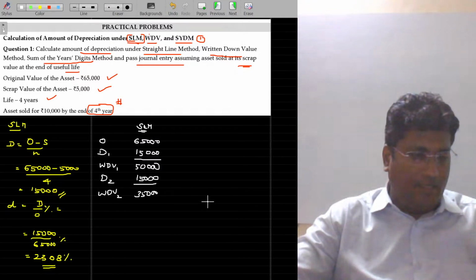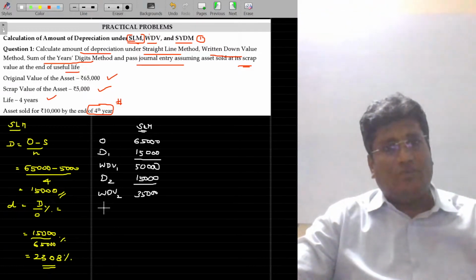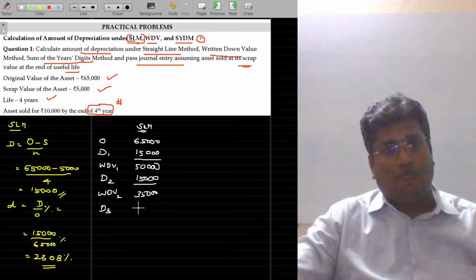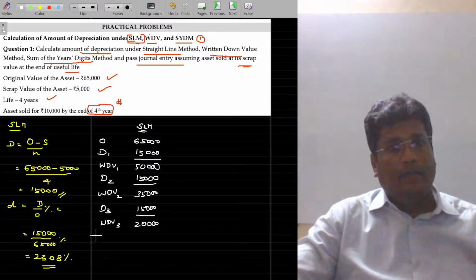Now let's go for the third year. Depreciation for the third year remains the same, right? So 15,000, because we are going to calculate the depreciation on the original value only. WDV for the third year being 20,000. And I have to depreciate for the 4th year. That year also the amount of depreciation remains the same, 15,000. The balance value will be the WDV by the end of 4th year.